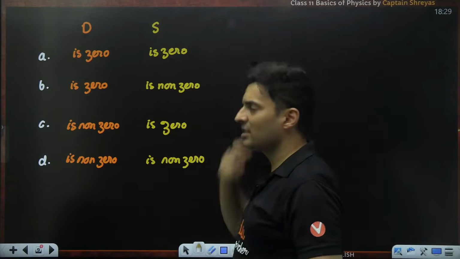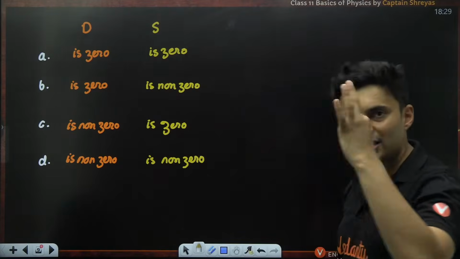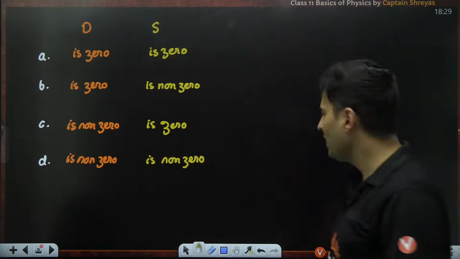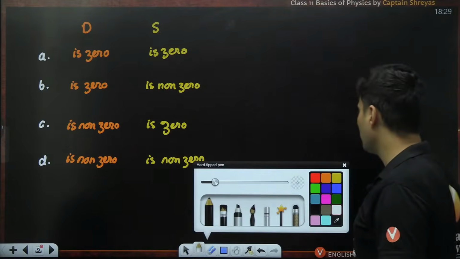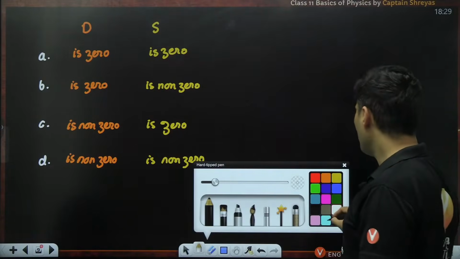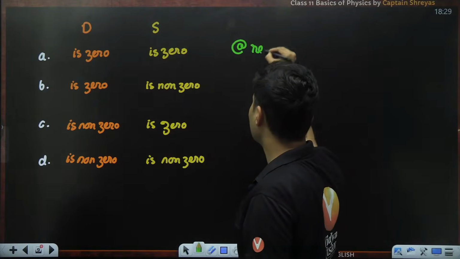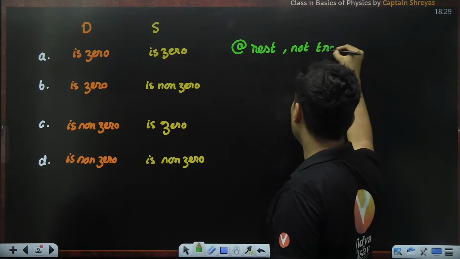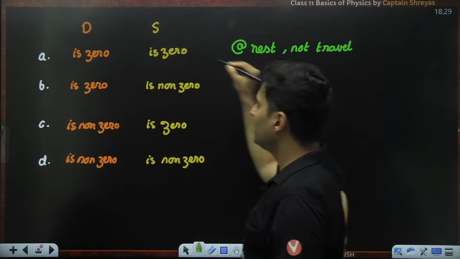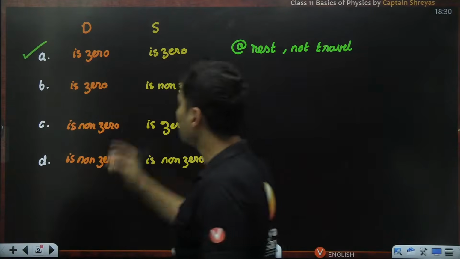Distance is 0, displacement is 0. Is this possible? 100% it is possible, my dear students, where you are at rest. If you are at rest, you have not traveled at all. If you don't travel at all, then both of them will be 0. So option A is 100% possible.